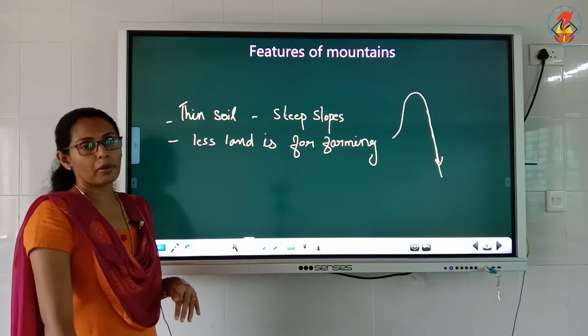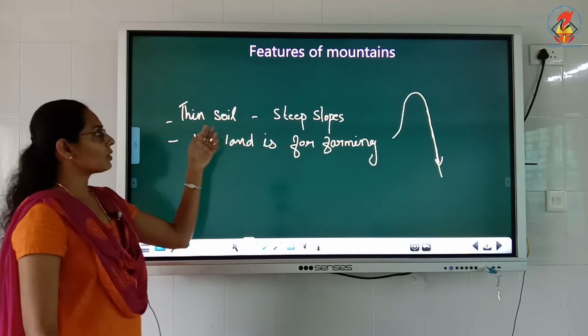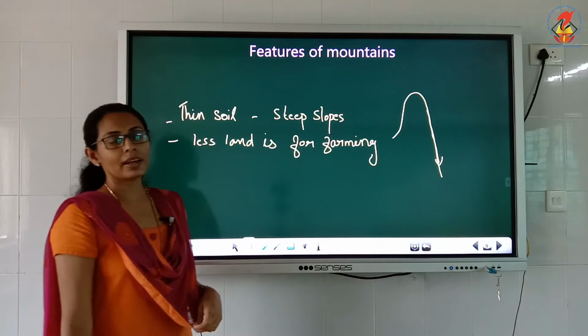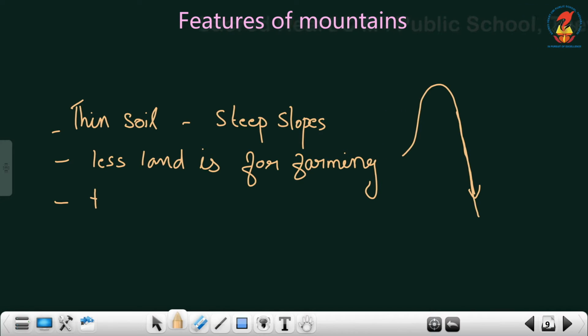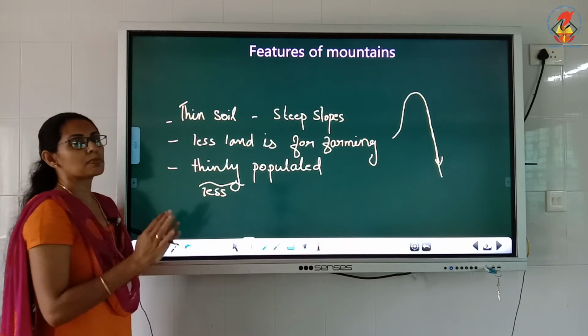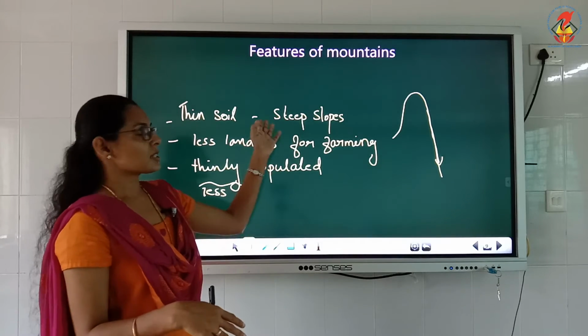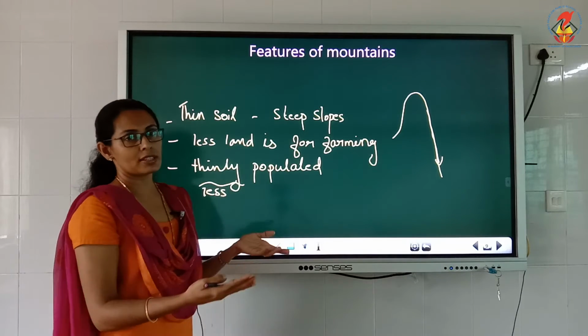People are doing farming but in a small area because of the steep slope and also the thin soil. Clear? The next one is that, because of this itself, the people are thinly populated. Thinly populated means very few people are living. Thinly means less. Very few people are living because the soil is like this and the slopes are steep. So farming is not possible for everyone.